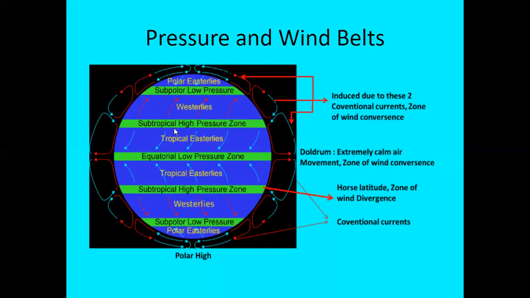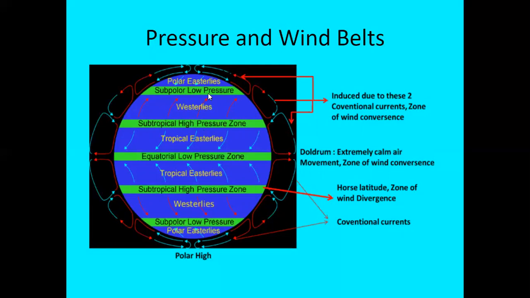Next, subtropical high pressure belt. These are located beyond the tropics around 30 degrees north and 30 degrees south latitudes. The air that rises from the equatorial belt cools and sinks down in this belt, creating a belt of high pressure. This belt is also known as horse latitudes.